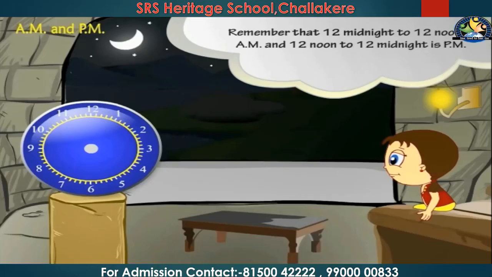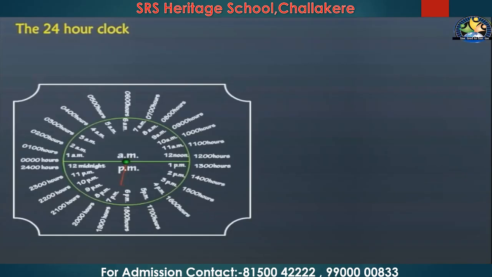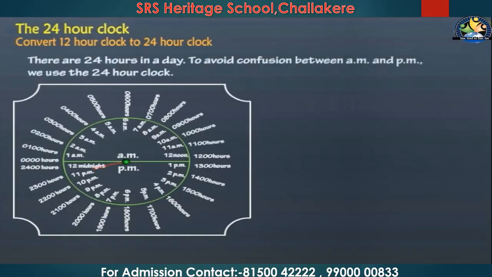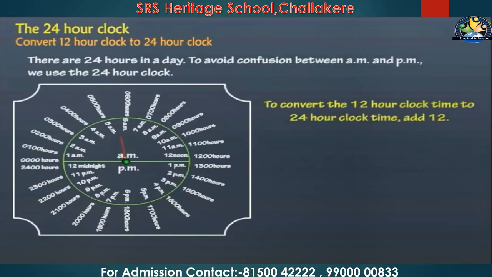and where you have to use p.m. Clear? So in the same way you will be having a 24 hours clock. We need to convert 12 hours clock to 24 hours clock. A 24 hours clock means we won't be having 24 numbers on our clock, right? So to avoid this confusion between AM and PM, where to use AM and where to use PM, we can use this 24 hours clock.